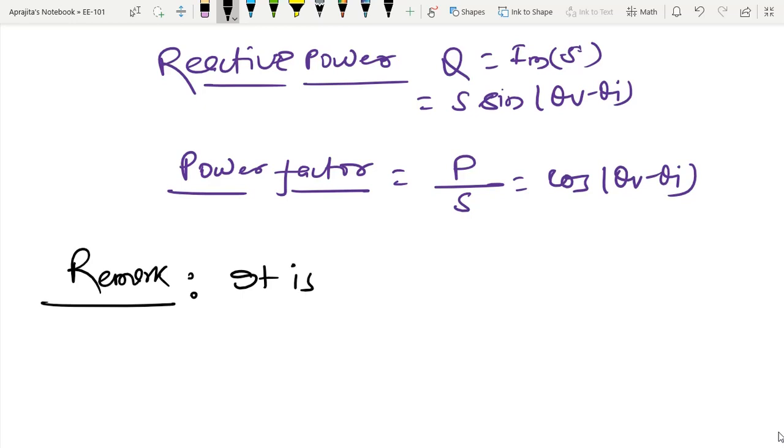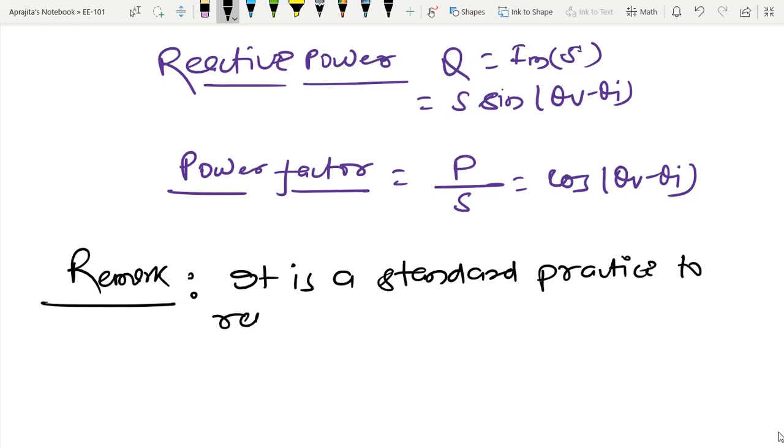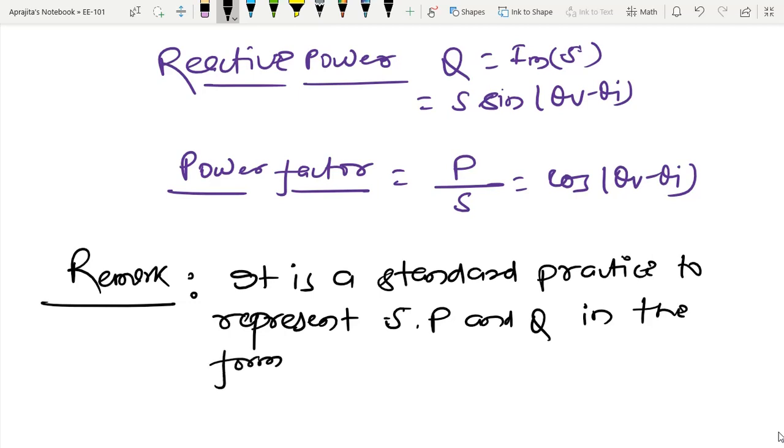It is a standard practice to represent S, that is complex power, P, that is real power, and Q, that is reactive power, in the form of a triangle.